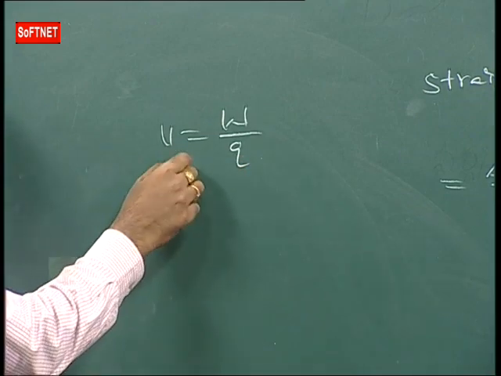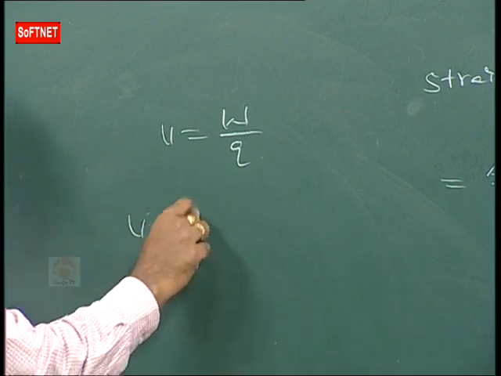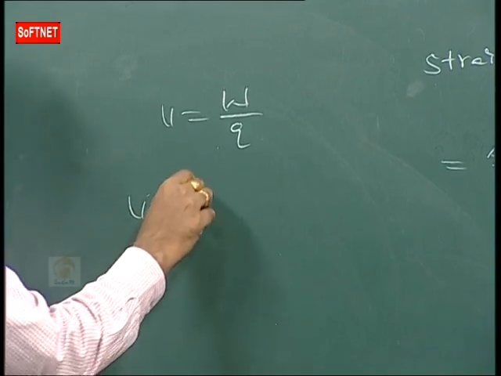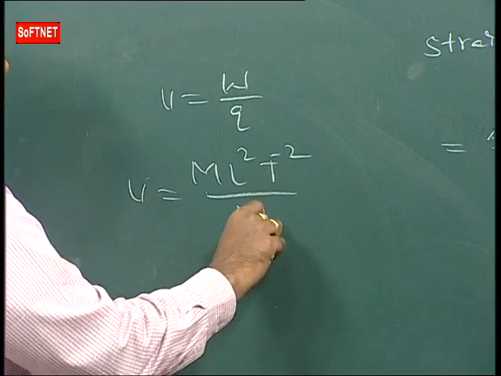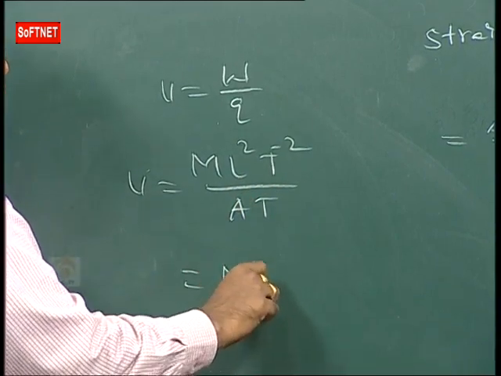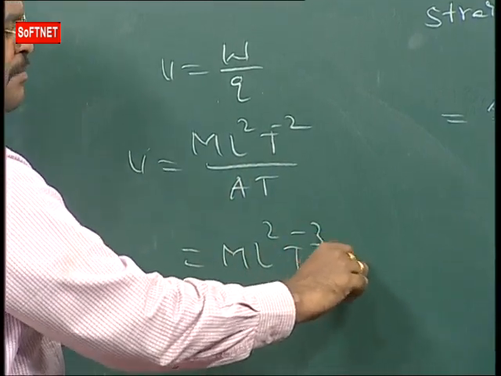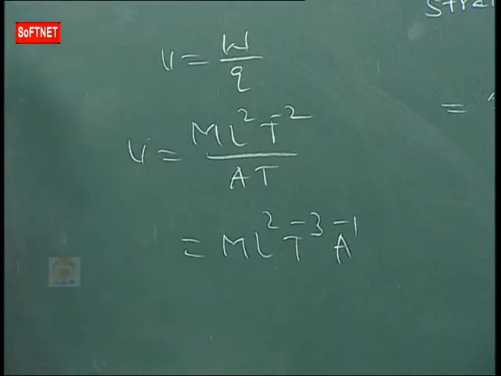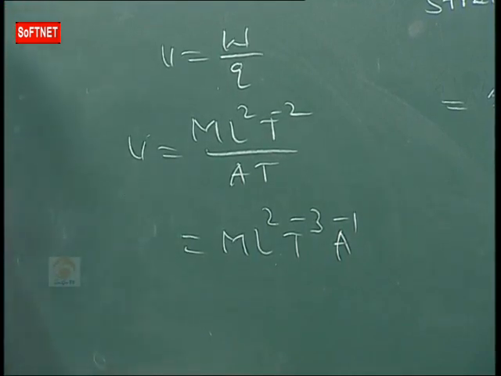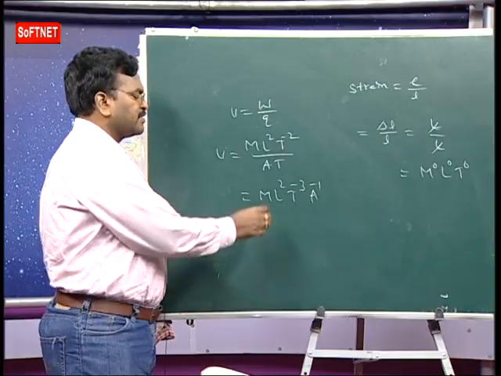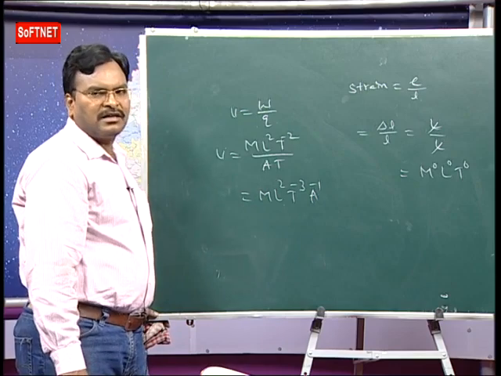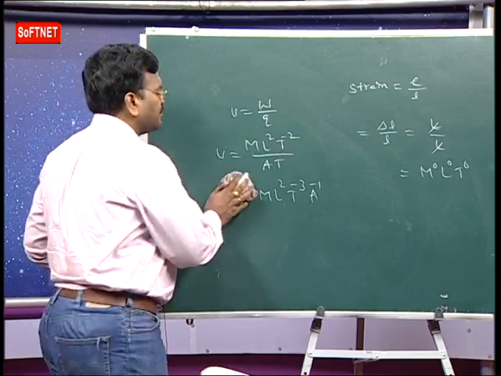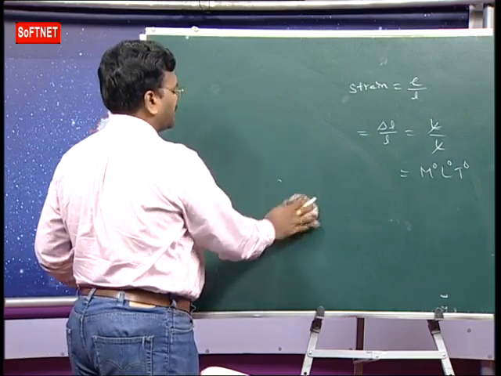Work done means force into displacement, so ML^2 T^-2. Charge is A into T. So we get ML^2 T^-3 A^-1. This is potential. Potential difference is the same thing, with dimension formula ML^2 T^-3 A^-1. So anyhow, we learn all dimension formulas.